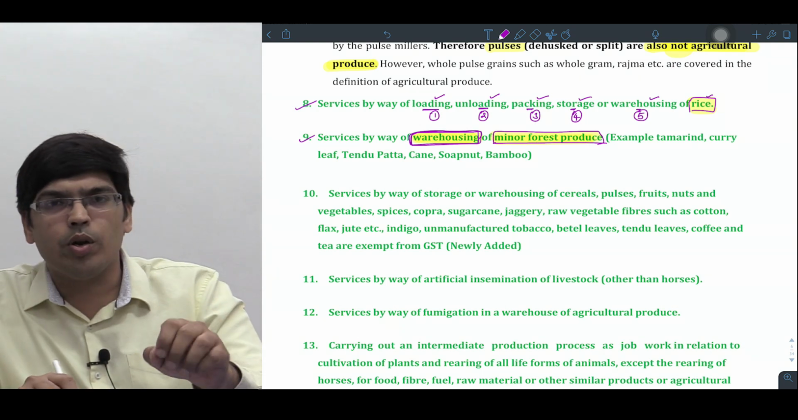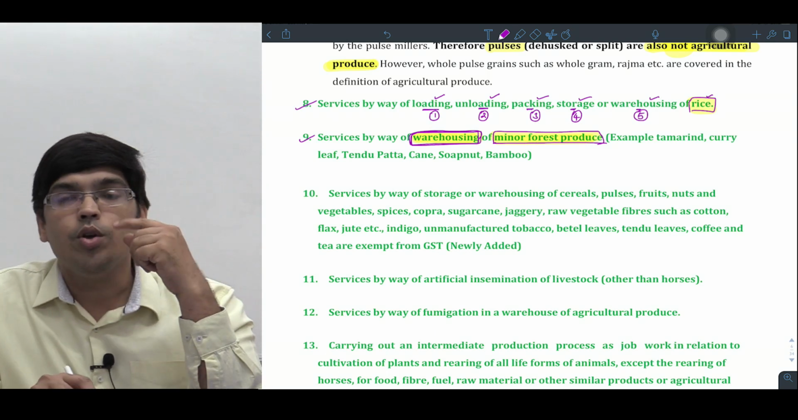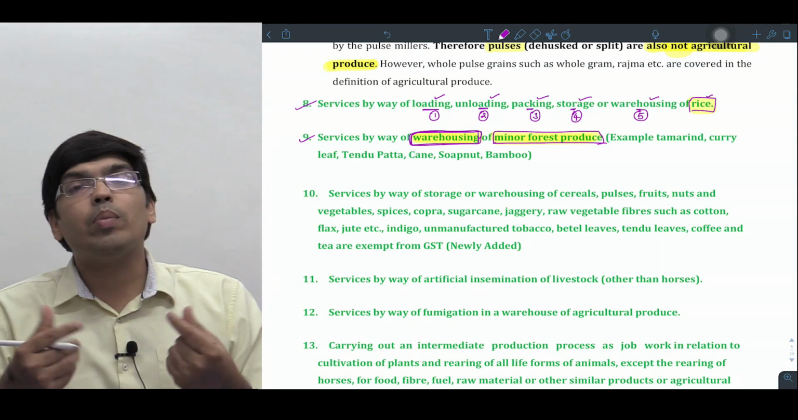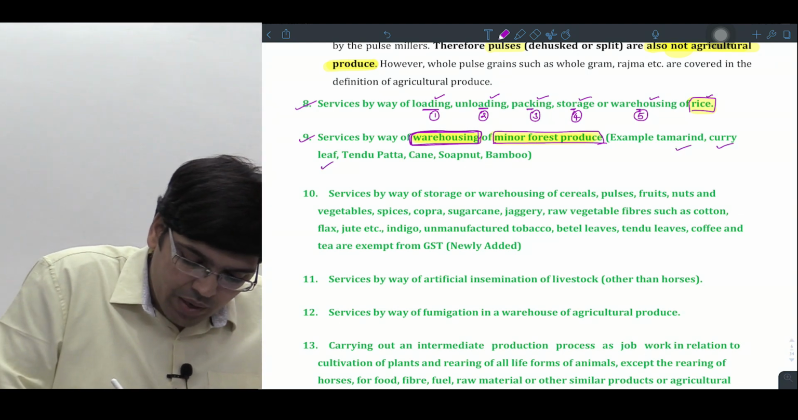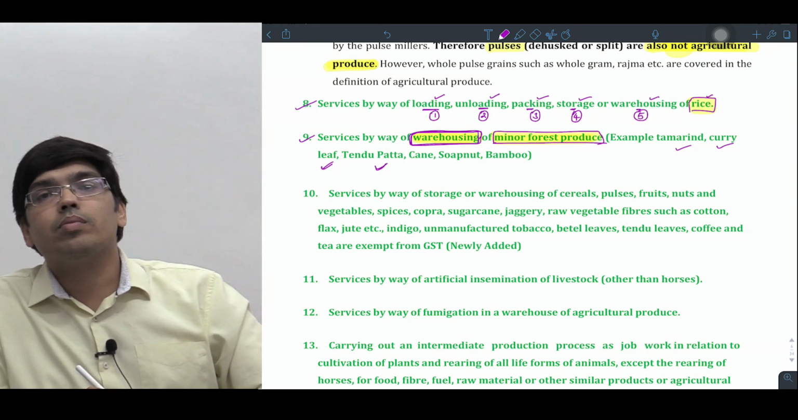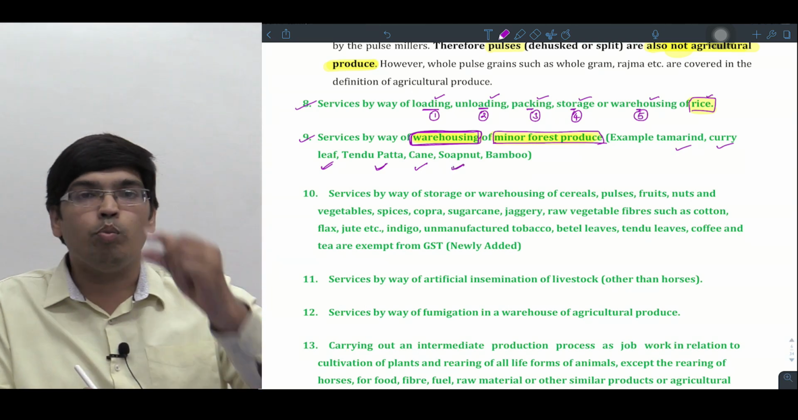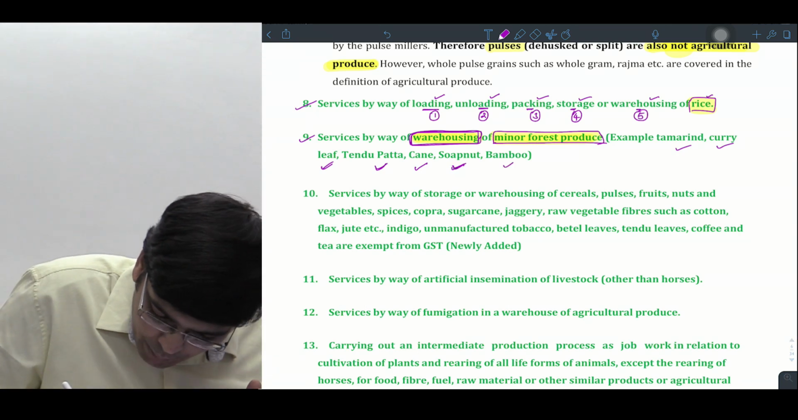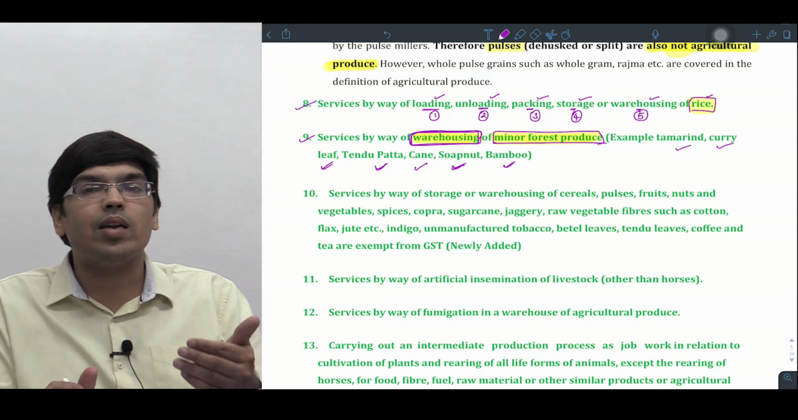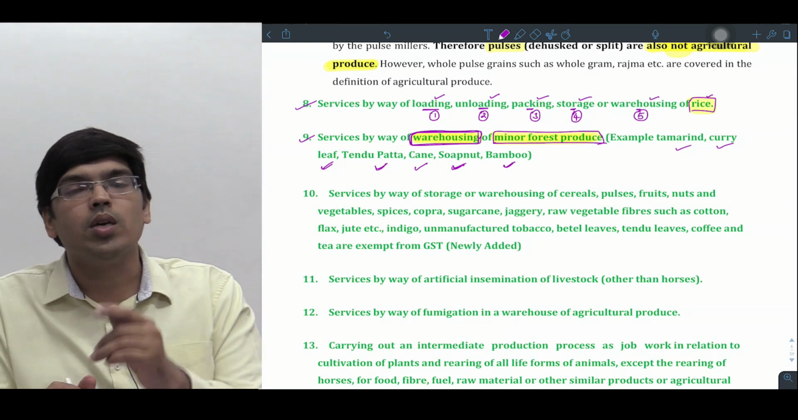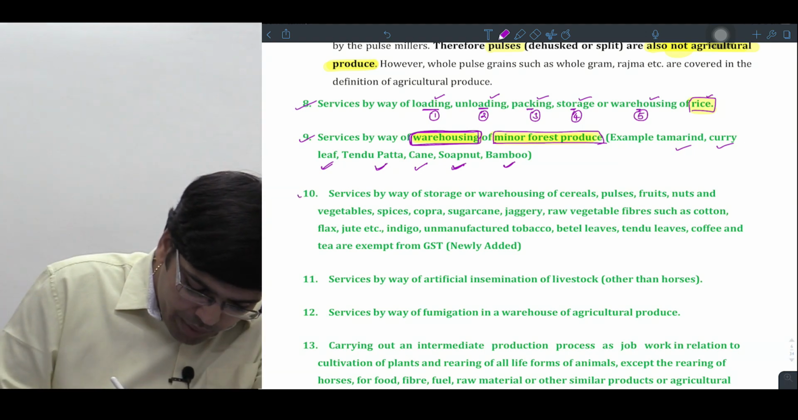Now what is minor forest produce? You know tamarind, imli yaar. Tamarind is taken as what, sir? Minor forest produce. You remember this bamboo stick right now? Bamboo is also taken as what, sir? Minor forest produce. I have given some examples here. Tamarind, curry leaf, tendu patta. Tendu matlab? Tobacco leaves are called tendu. Cane, soap nut, kumkud kaya, something like that. Soap nut, bamboo, all these are taken as what, sir? Minor forest produce. So warehousing services in relation to minor forest produce are taken as what, sir? Exempt from GST. Next, sir, point number 10.